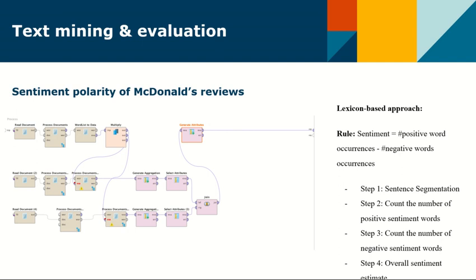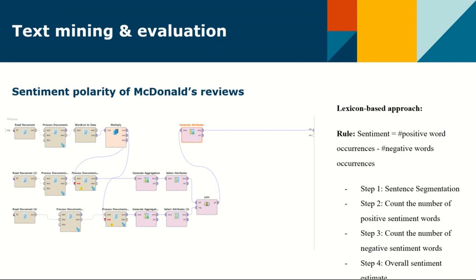Lexicon-based approach is used to determine the sentiment and polarity of the user's review text based on the lexicons of positive and negative words. And the sentiment lexicon we use here is defined by Liu et al. from UIC, including around 6,800 words. The positive and negative words are in two separate files. The rule we use to determine a text's overall polarity is sentiment equals positive word occurrences minus negative word occurrences.